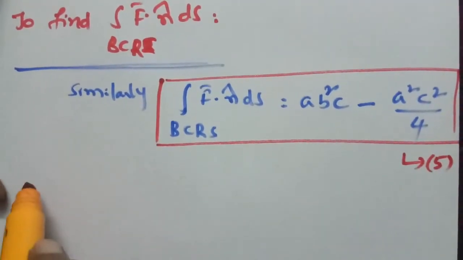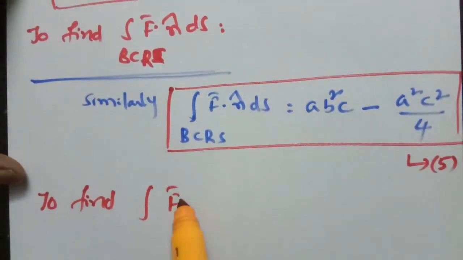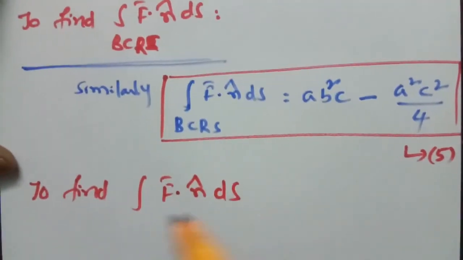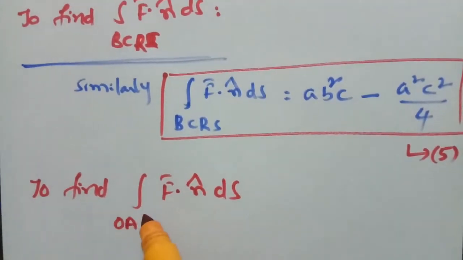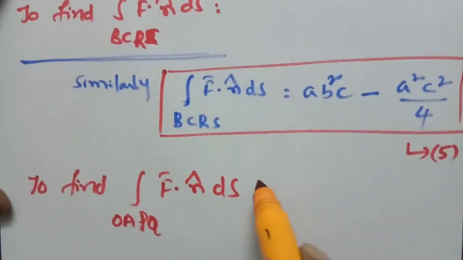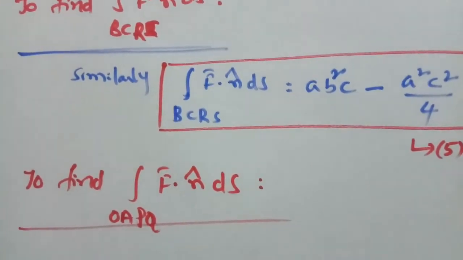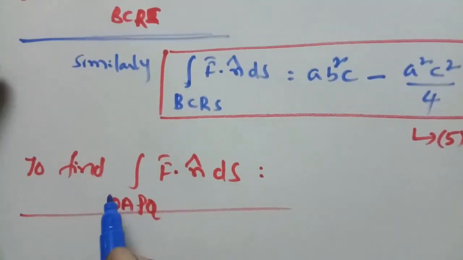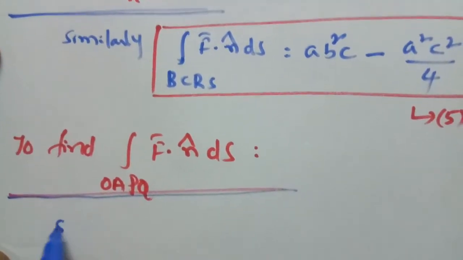Equation number 5. Now to find another surface integration, the integral of f bar dot n cap ds over OAPQ, by similarity we can write this answer.